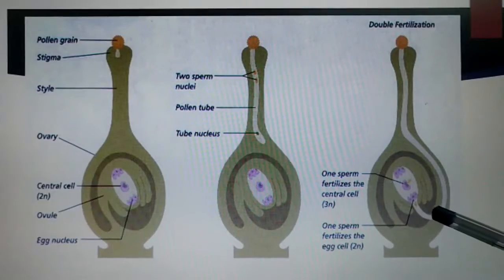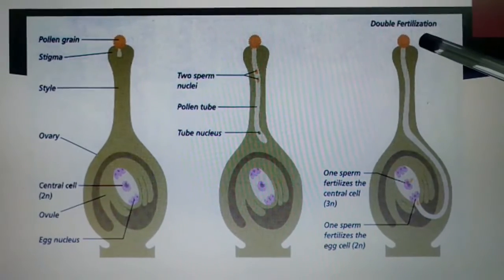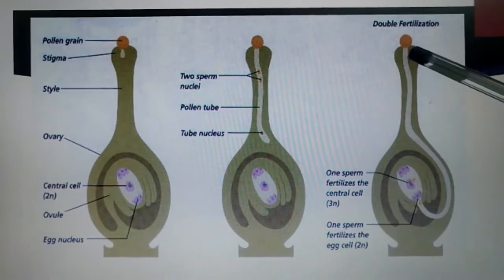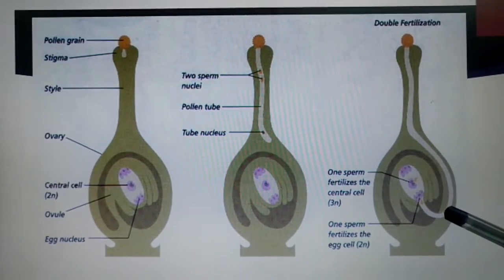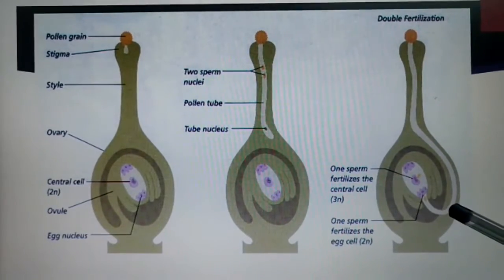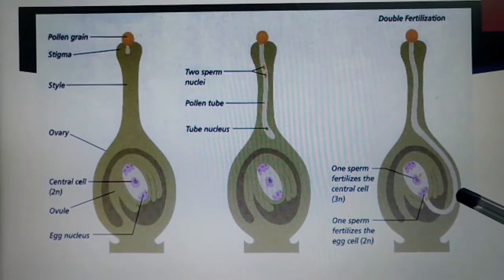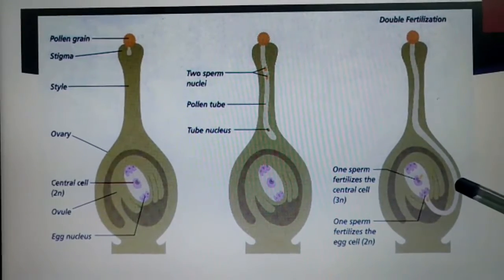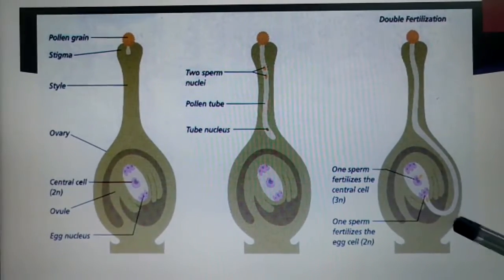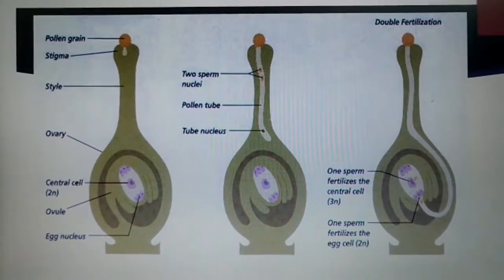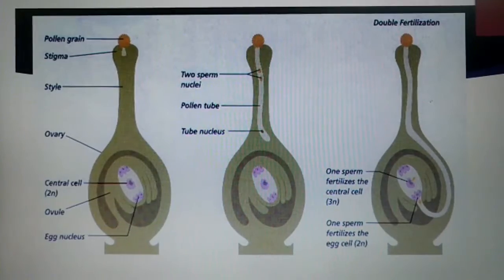What does pollen pistil interaction mean? The event from the pollen deposit on the stigma to the entry of the pollen tube into the ovule is called pollen pistil interaction. It is a dynamic process which involves the recognition of the pollen, to promote or inhibit its germination and growth, whether it is compatible or incompatible.